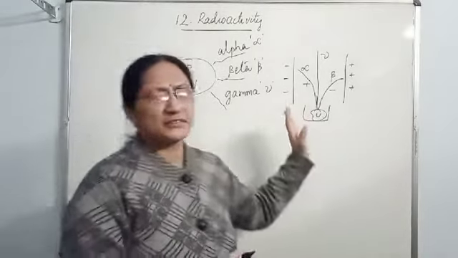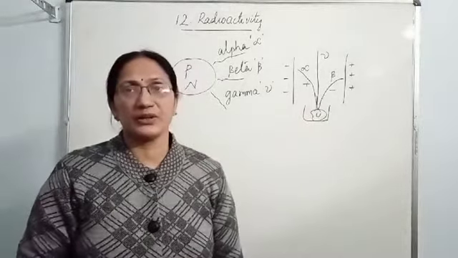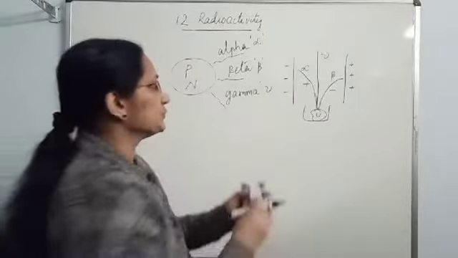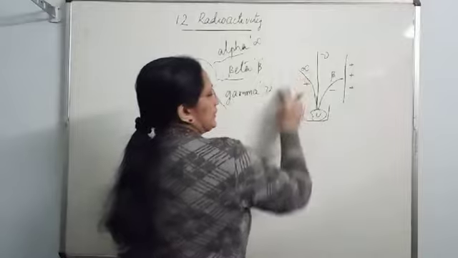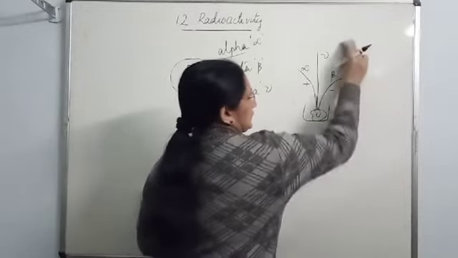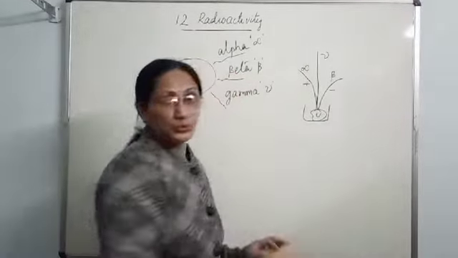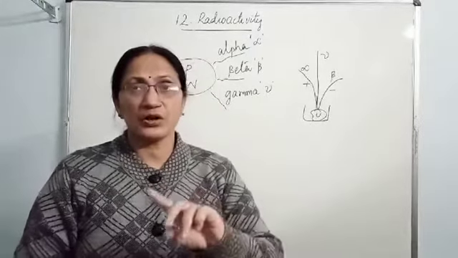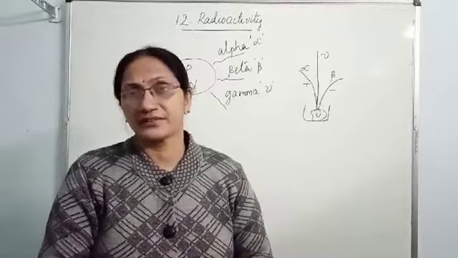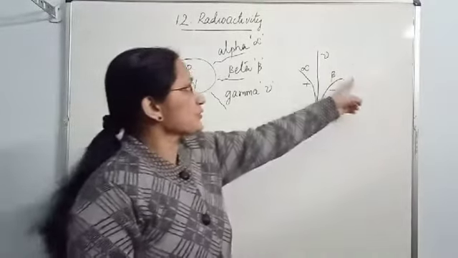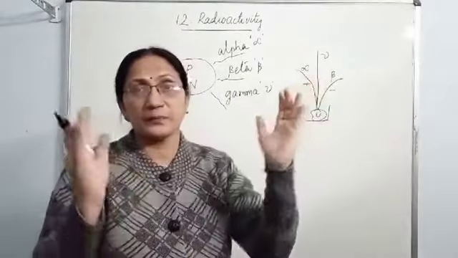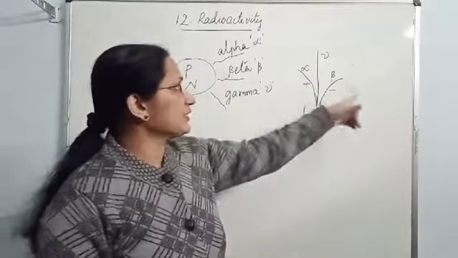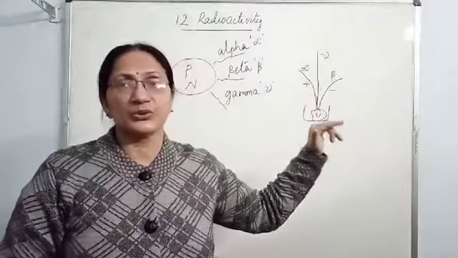Not only in an electric field, in a magnetic field also they can deflect. For example, instead of these two plates, you may keep two magnetic poles, north and south poles. One north and south pole together makes a magnetic field. One positively and negatively charged potential makes an electric field. So in an electric field it deflects, in a magnetic field also it deflects.